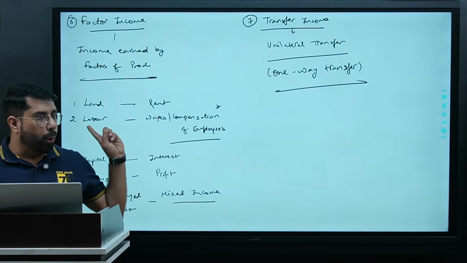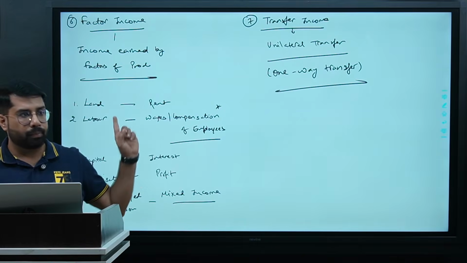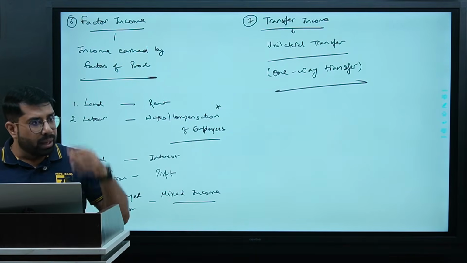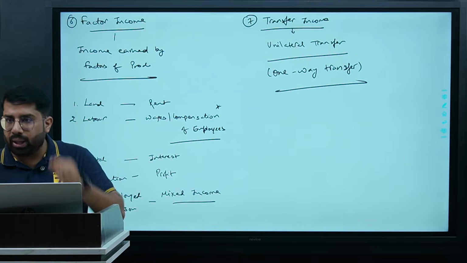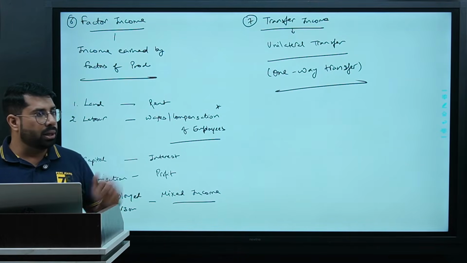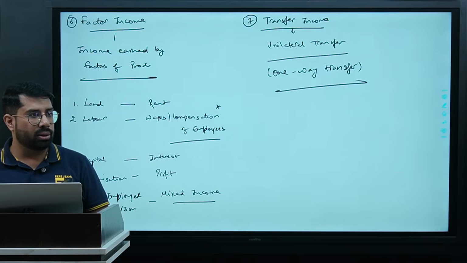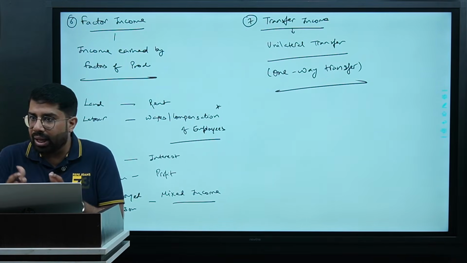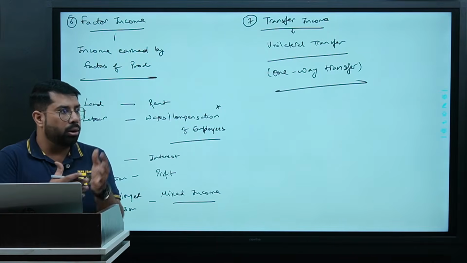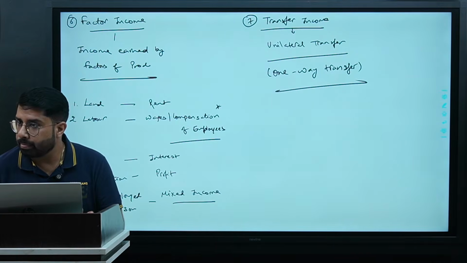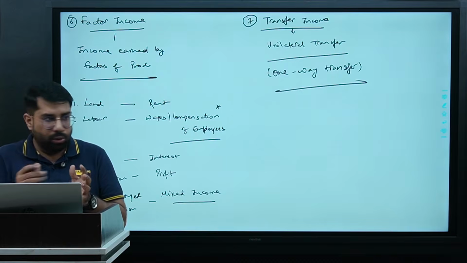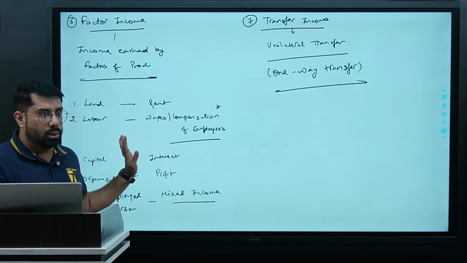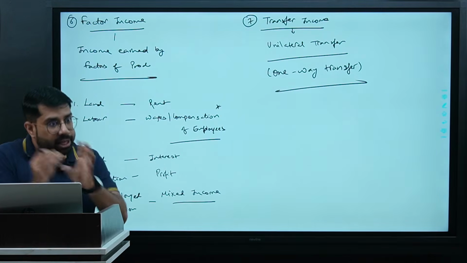From the point of view of the concept we are studying, the money Sri Lanka received from the Indian government will be a factor income for Sri Lanka or transfer income for Sri Lanka? Transfer income. Why? Because Sri Lanka has not done anything in return for that money. Yes or no? For factor income, we always work and then we earn money. This is money earned. And that is money received.